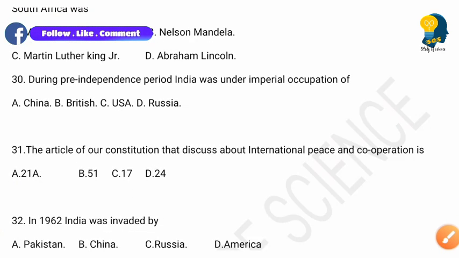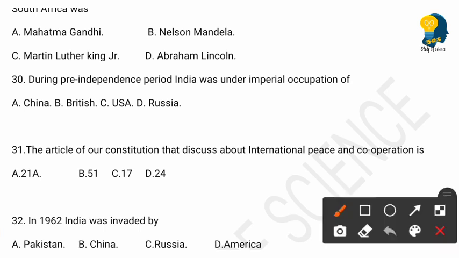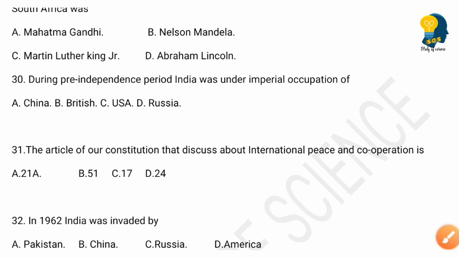The next question is, during the pre-independence period, India was under imperial occupation of, and the options are China, British, USA, Russia. So here the right answer is option B, British. During the pre-independence period, India was under imperial occupation of the British. So moving to the next question.